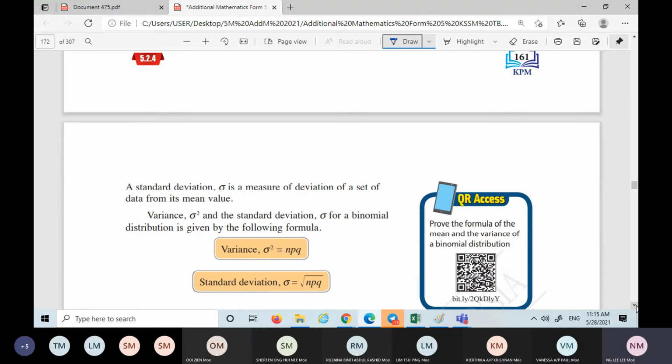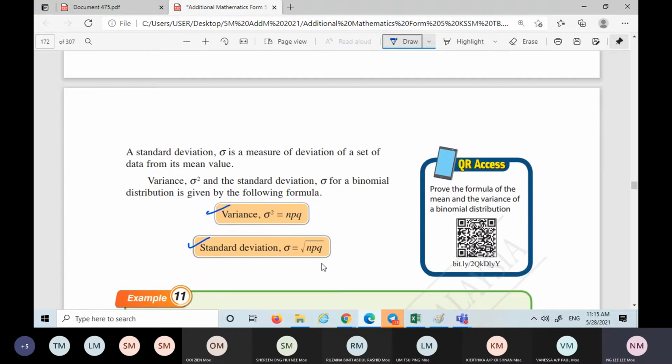Then next, this is the variance and this is the standard deviation. Variance is sigma squared, which is n times p times q. n stands for number of trials, p stands for probability of success, q stands for probability of failure. Then standard deviation is sigma, so you get the variance and then square root it, and you will get the standard deviation.